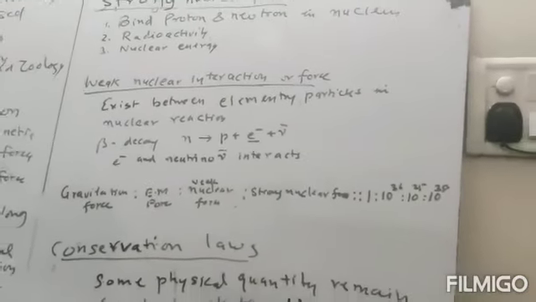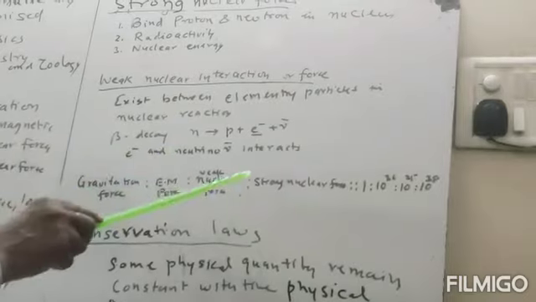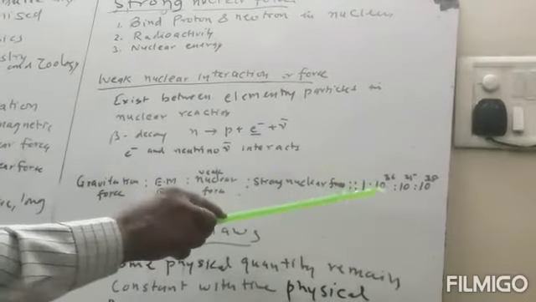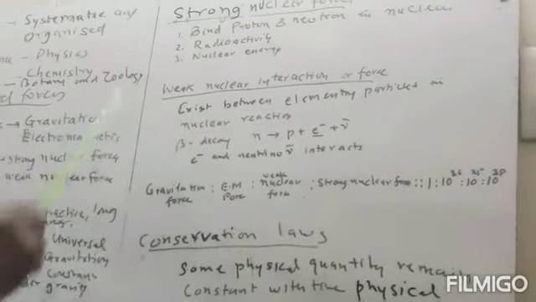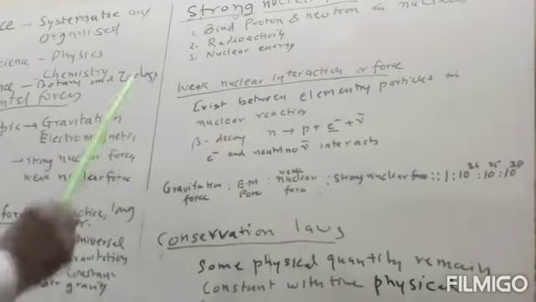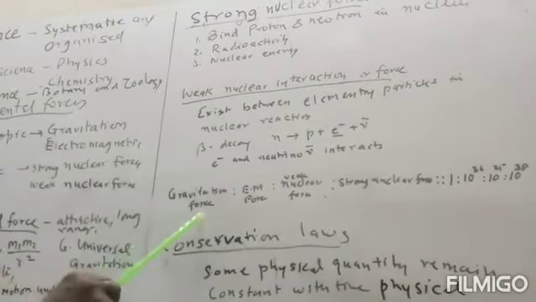Now if we compare the gravitational force, electromagnetic force, weak nuclear force and strong nuclear force, the ratio is 1 to 10 raised to power 36 to 10 raised to power 25 to 10 raised to power 38.